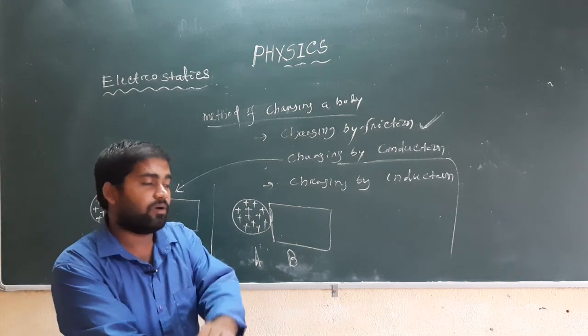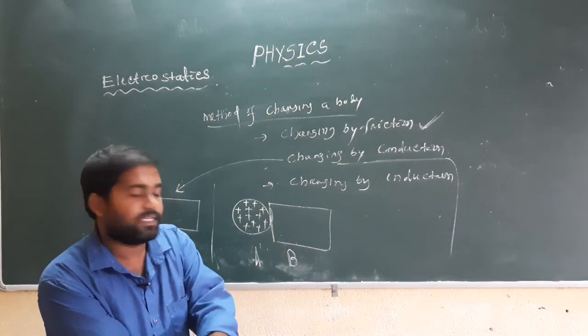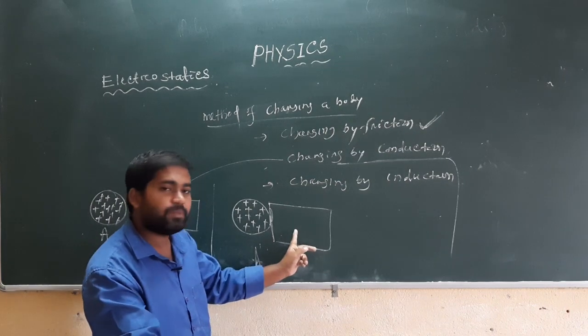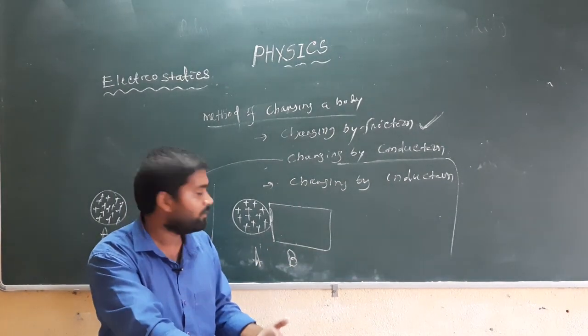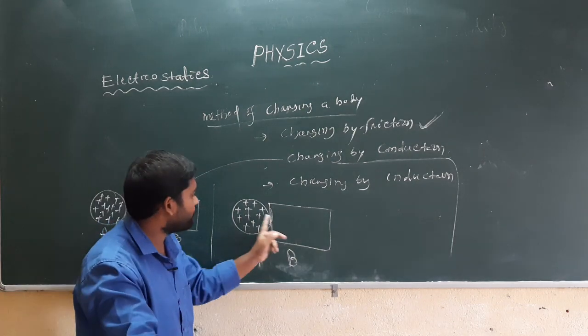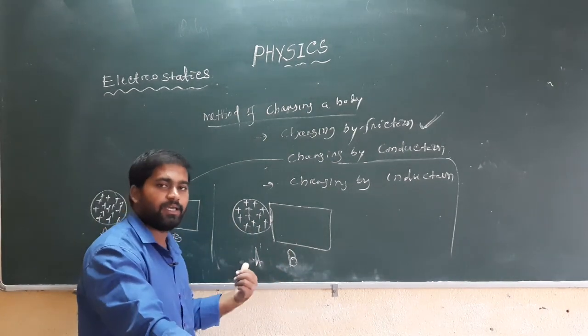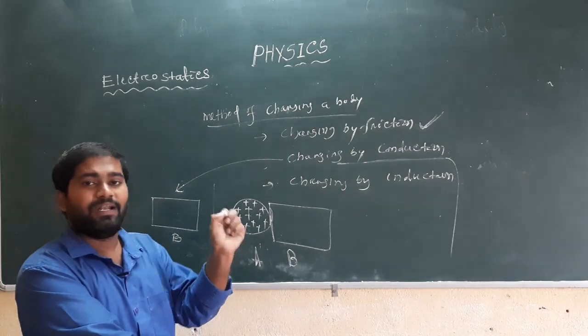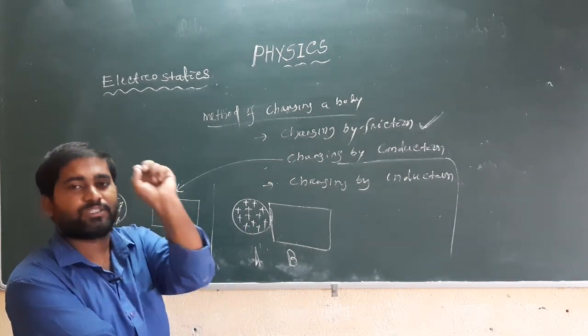Now the question arises: how does body B become positively charged? When the electrons flow towards A, they leave some positive charge behind.